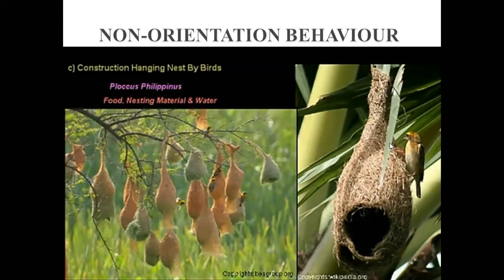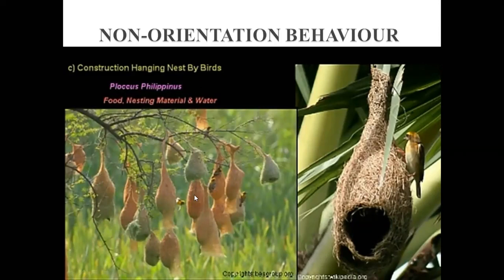Here you can see one nest. This is called the hanging nest by birds, and these birds have made these many nests that are called hanging nests. This type of nest is constructed by this species of sparrows, called Ploceus philippinus, right?